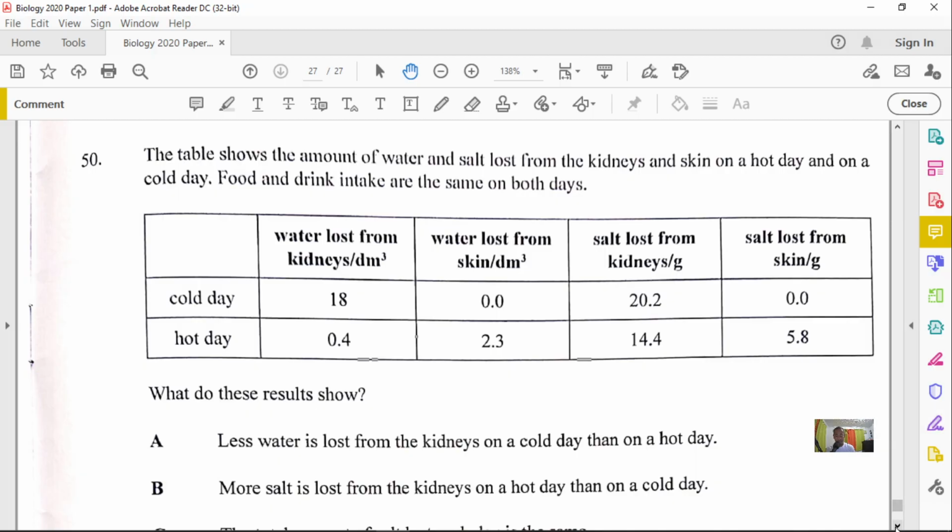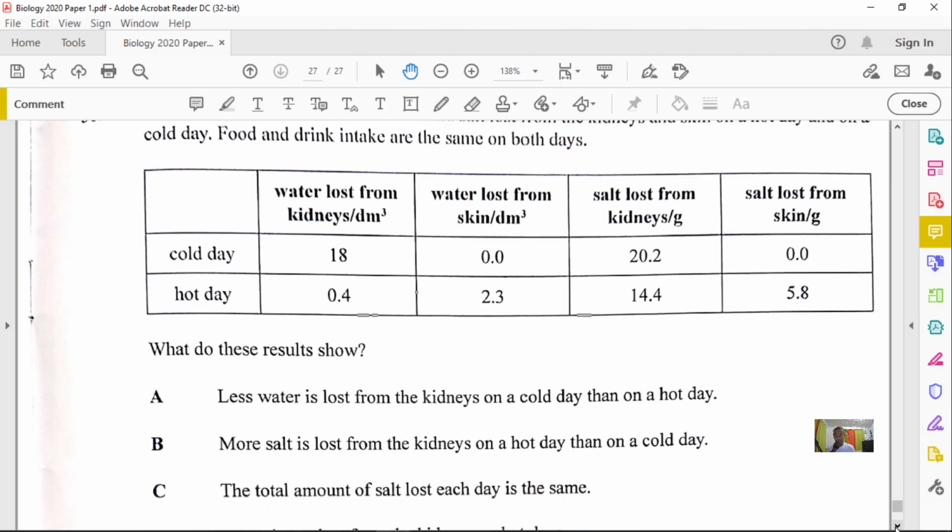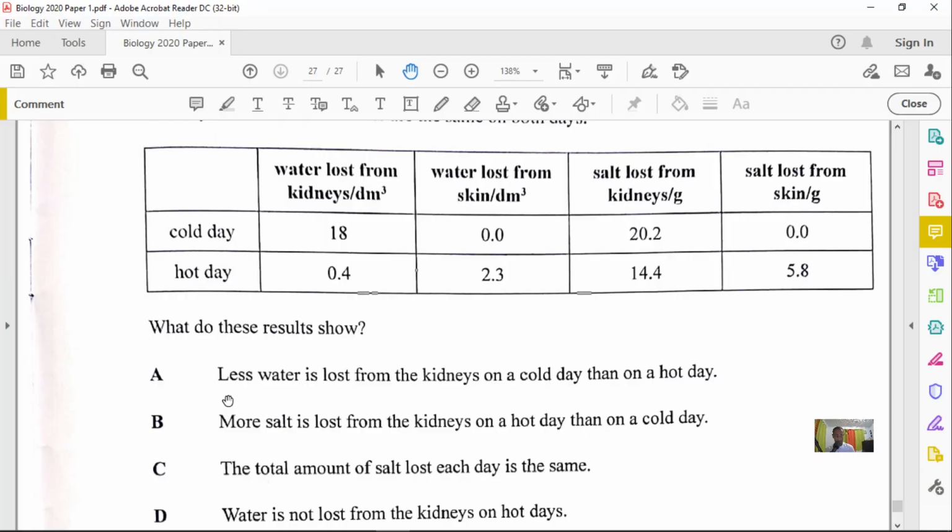Now let's look at option B. Option B states that more salt is lost from a kidney on a hot day than on a cold day. Now let's look at the salt that is lost. The total salt loss on a cold day is 20.2 plus 0, which is 20.2.